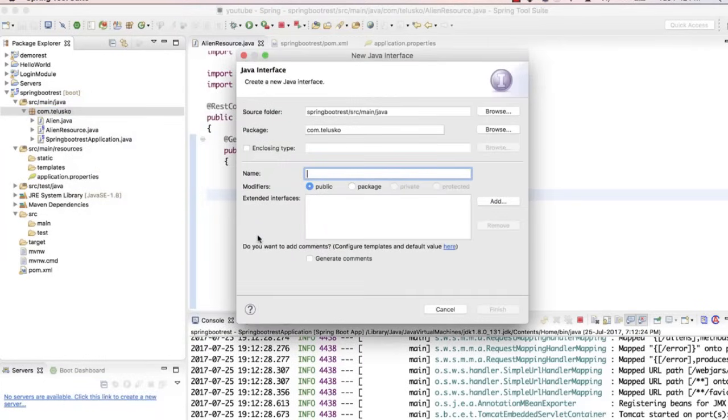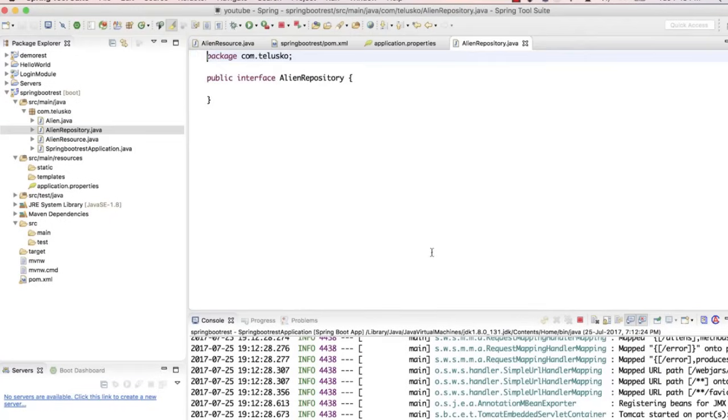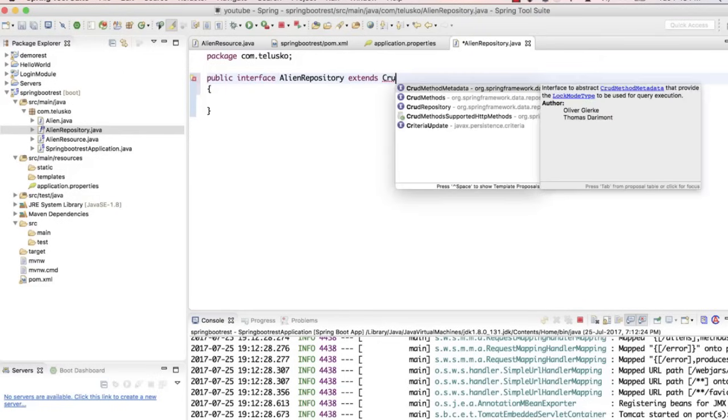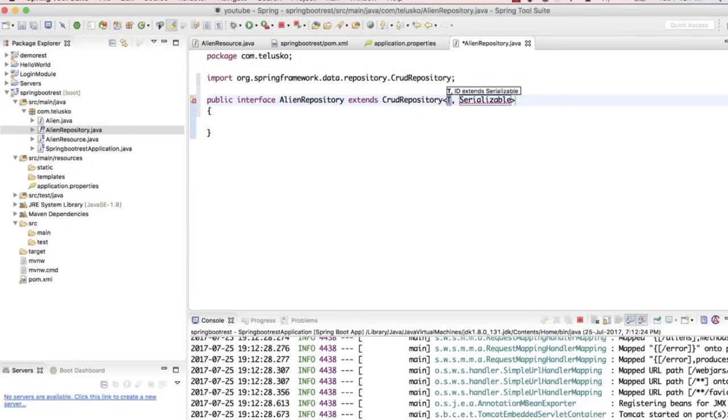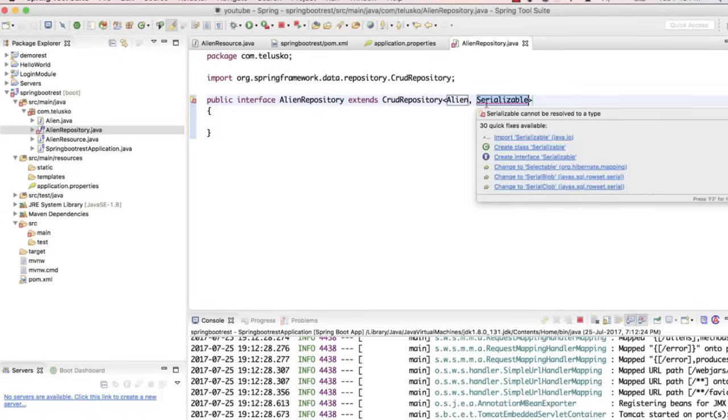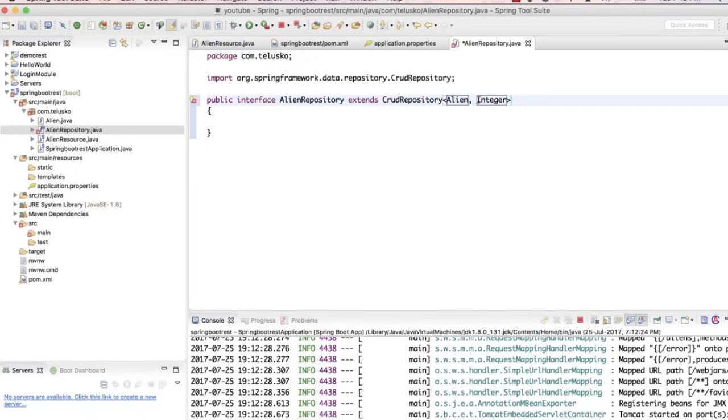You might be thinking, okay, we have to first create the interface, then we have to create a class, and then we'll implement. Let's see how it works. We'll say AlienRepository, and we'll click on finish. We got the interface here, right? We just have to extend one of the internal interfaces called CrudRepository, where you have to mention what type of class you're working with and the primary key. So I'm working with a primary key integer.